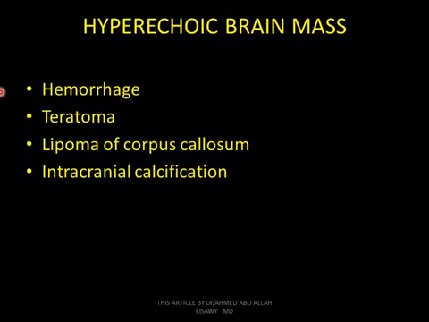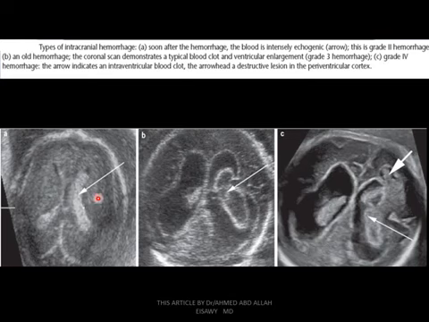Hyperechoic brain mass seen in the fetal brain on fetal ultrasound: hemorrhage, teratoma, lipoma of the corpus callosum, intracranial calcification. Types of intracranial hemorrhage: soon after the hemorrhage, blood is diffusely echogenic, and this is grade 1, grade 2 hemorrhage. Old hemorrhage: coronal scan demonstrates a typical blood clot and ventricular enlargement. Grade 3 hemorrhage. Grade 4